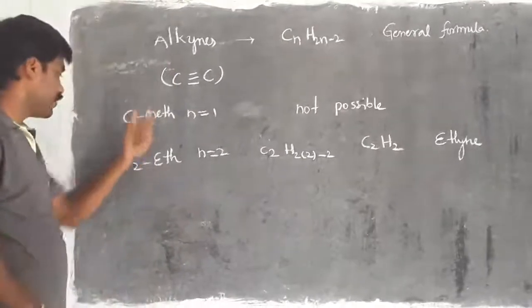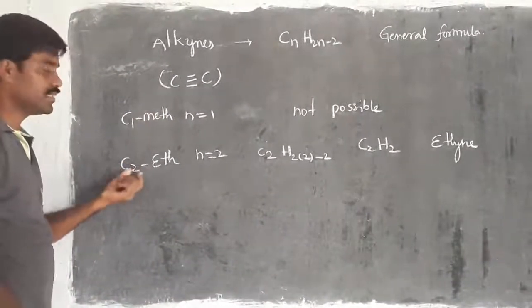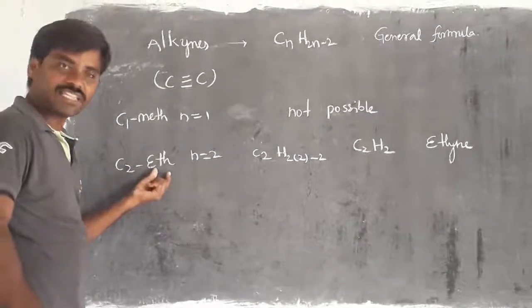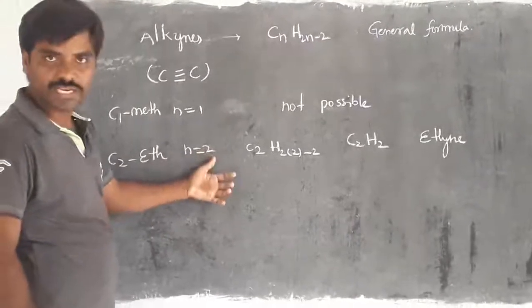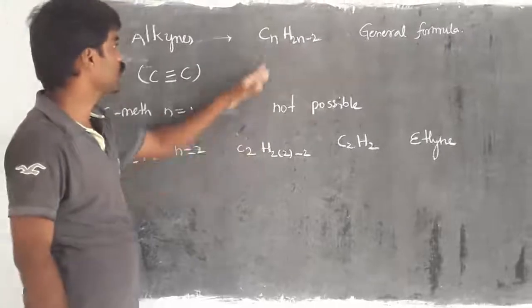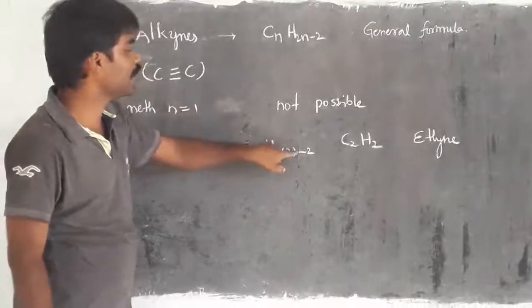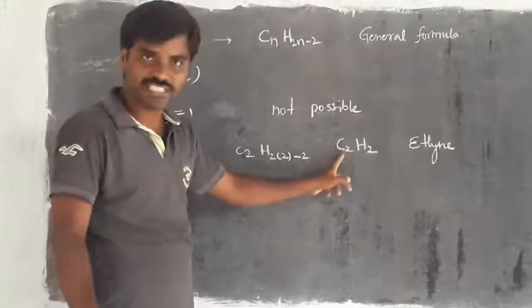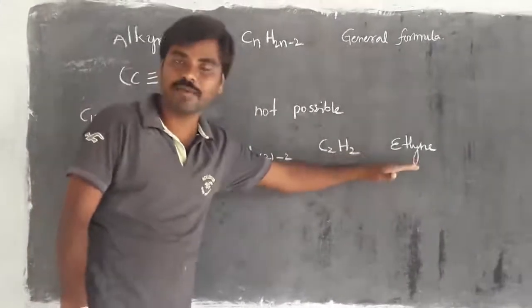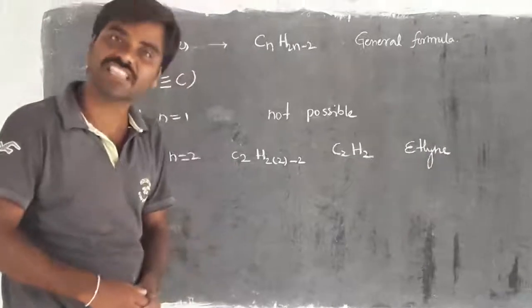Then if I take one more example with 2 carbons, the prefix is eth. Here I take n equal to 2. I have to substitute in the general formula, C2 and H2n minus 2. Then the output is C2H2, and the name of this molecule is ethyne.